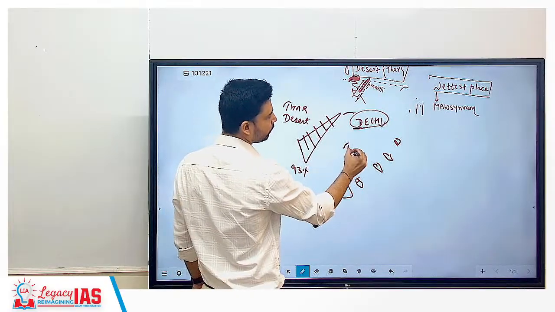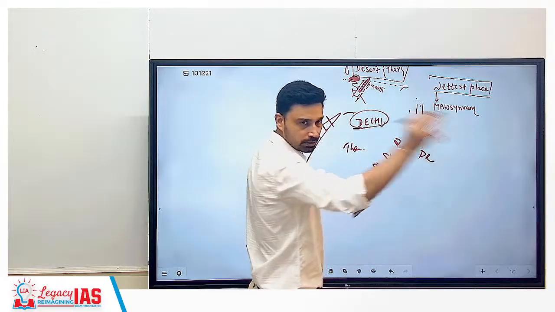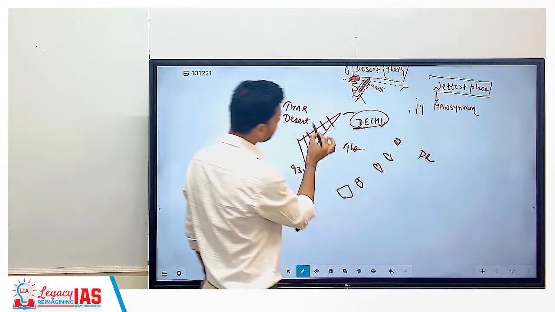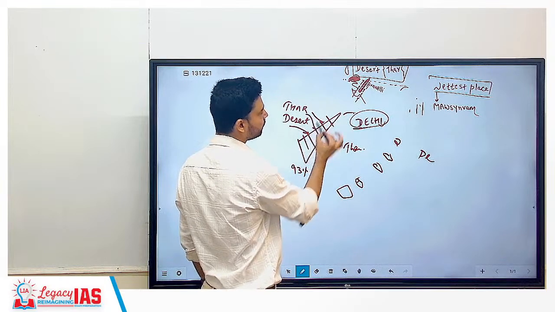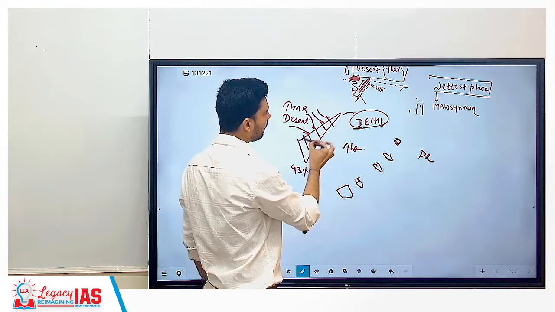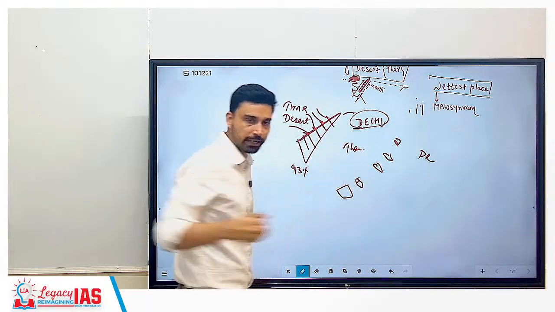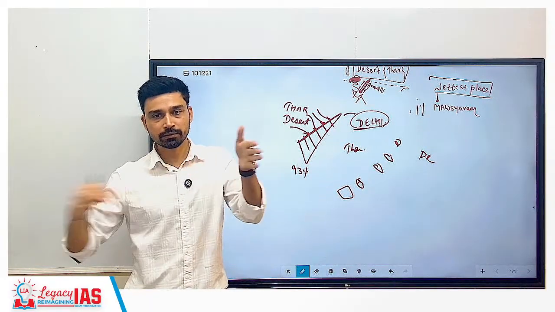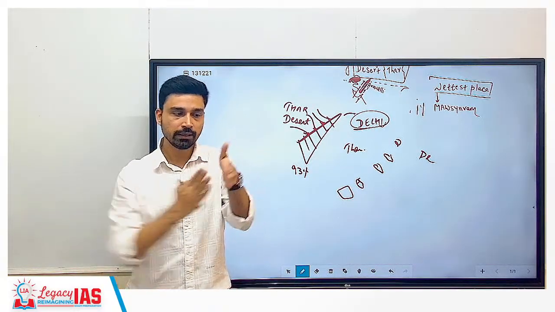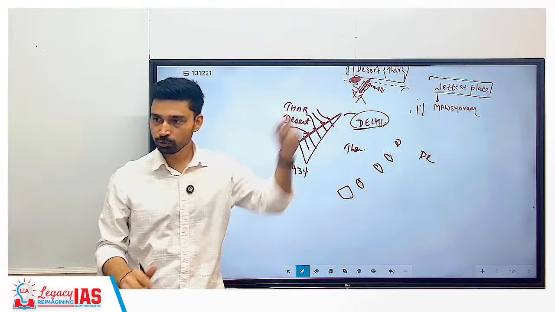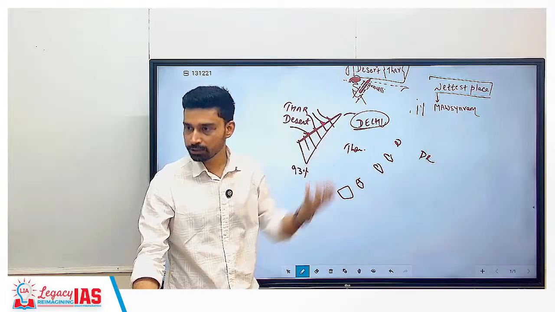Again, if you remember, what do we have here? The Thar desert. Here we have the entire North India, Delhi, UP, all these states. Now, the Aravalis today protect us. How? The sand that is blowing from the desert is being prevented from entering this part. Because sand is blown by wind, the Aravalis act like a barrier. All the sand remains on this side only. It is not able to go to the other side, Delhi, Uttar Pradesh, Punjab, Haryana, which is the urban area and the agricultural area.